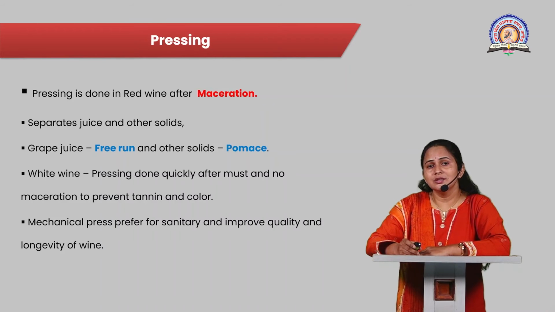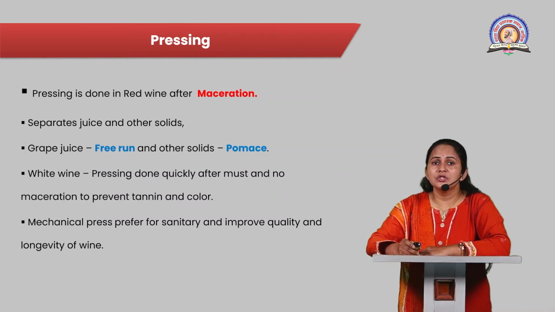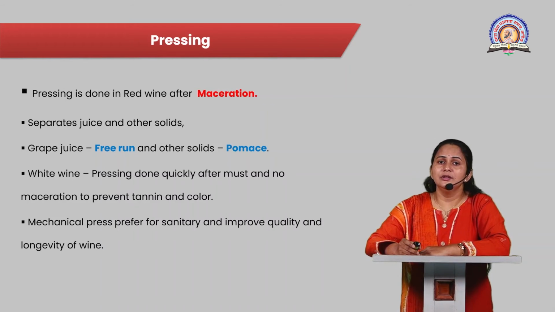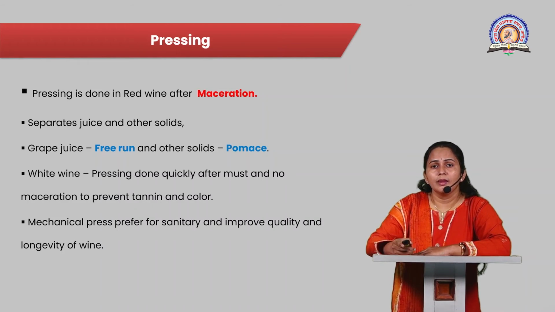This pomace is nothing but the byproduct of the winemaking process, which consists of all the solid particles, and which can be used as feed, or as a fertilizer after treatment.